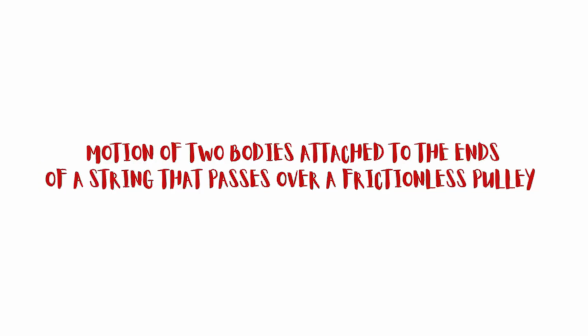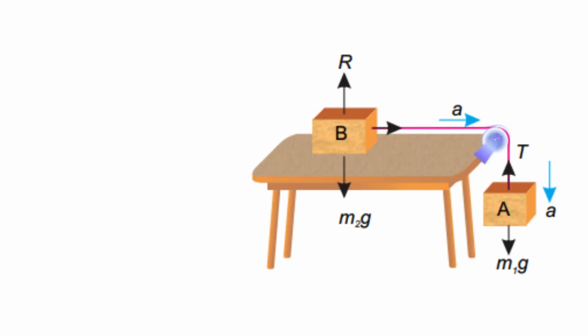Now if we talk about the motion of masses attached to a string that passes over a frictionless pulley, we take two bodies A and B of masses m1 and m2 respectively. Let the body A move downwards with an acceleration a. Since the string is inextensible, therefore body B also moves over the horizontal surface with the same acceleration a.